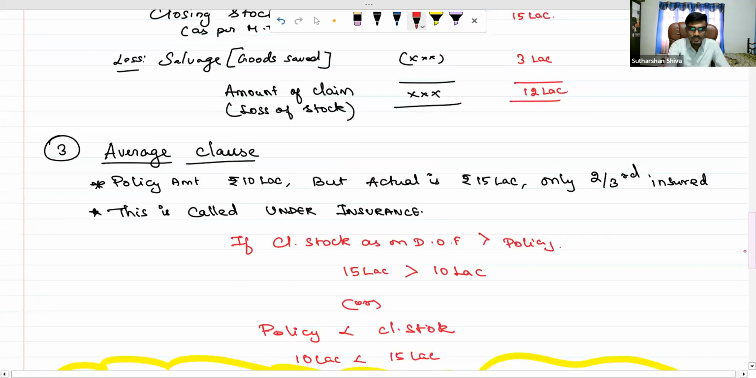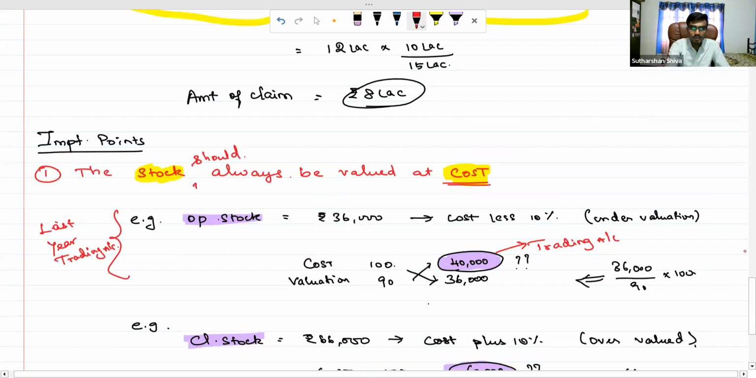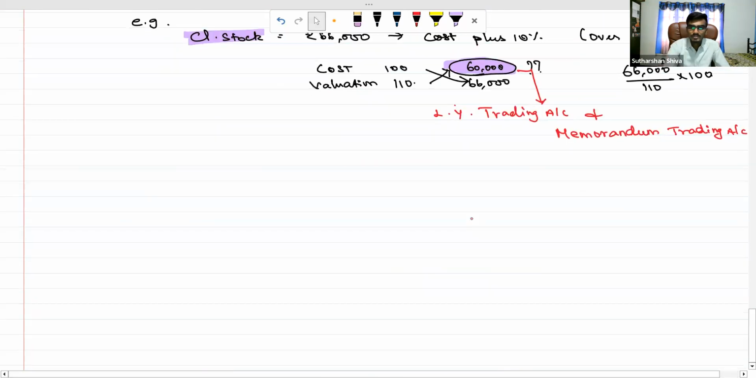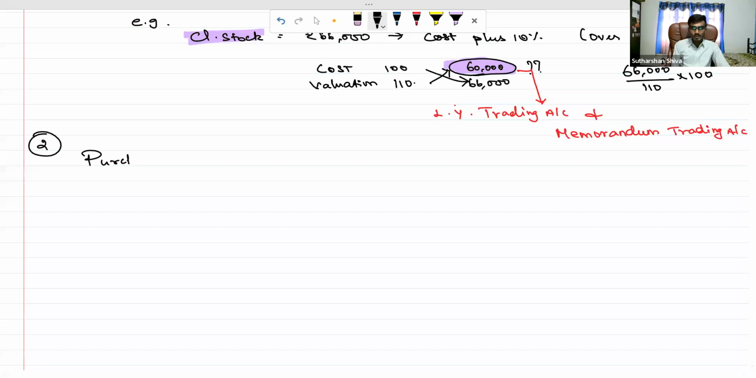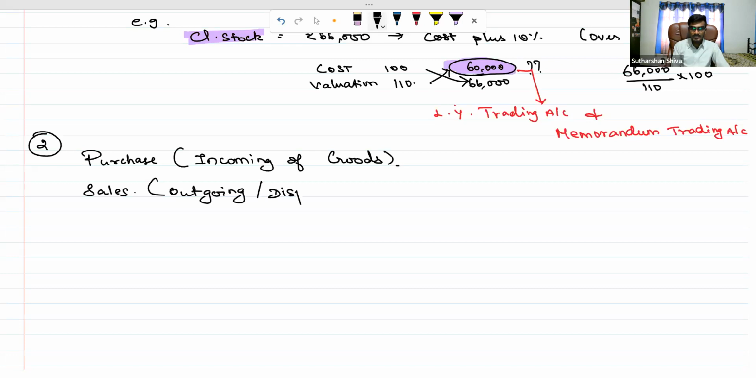Next, this is my first one. Then we go for my second point. The first important point is based on the valuation, underinsured and overinsured. My second point is based on purchases and sales. What is purchases and what is sales? Purchases is nothing but, shall I say, incoming of goods? Sales, shall I say, is outgoing, or a dispatch of goods. So in purchases and sales we will take.